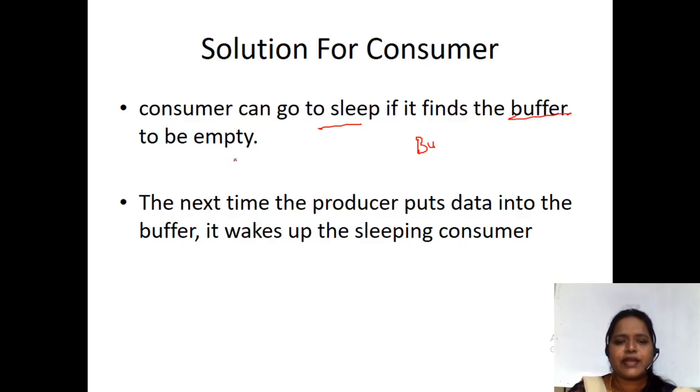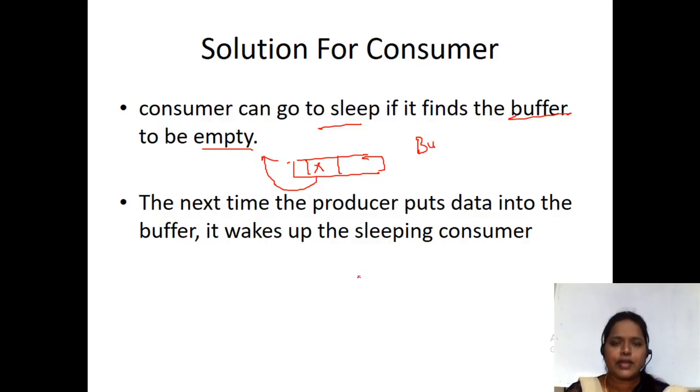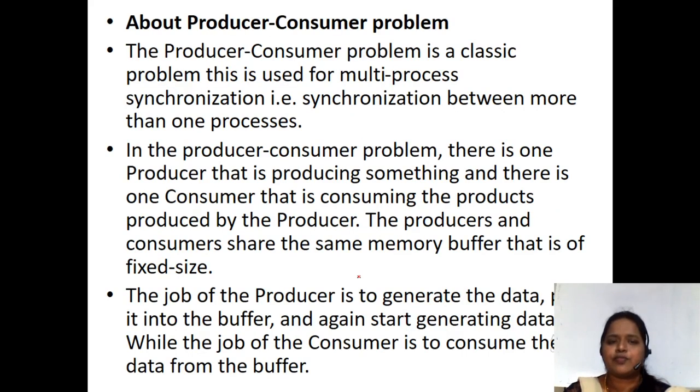If any one item has been produced in the buffer, then the consumer wakes up and consumes the items. When the producer puts data into the buffer, it wakes up the sleeping consumer. This is how the producer and consumer problem is handled, and by making use of semaphores, we will solve this problem.